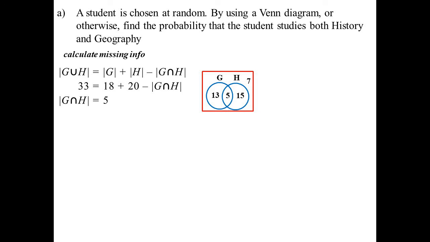I should now be able to solve any probability question. Find the probability that they study both history and geography. Well, we now know there are 5 in the intersection. So 5 out of 40, 1 in 8.